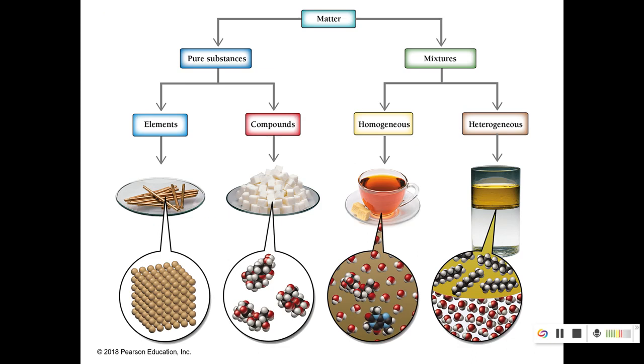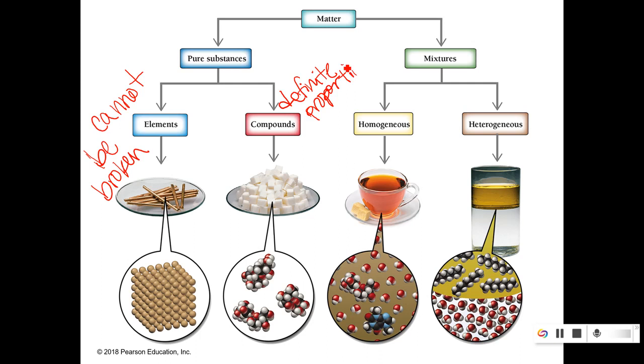Here is a concept map or like a flow chart of what matter can be broken down into. Remember elements, so this cannot be broken. And that's just one thing from the periodic table. A compound is a definite proportion. And it's chemically broken. Okay, then we're going to talk about mixtures. Remember, these are variable proportions.